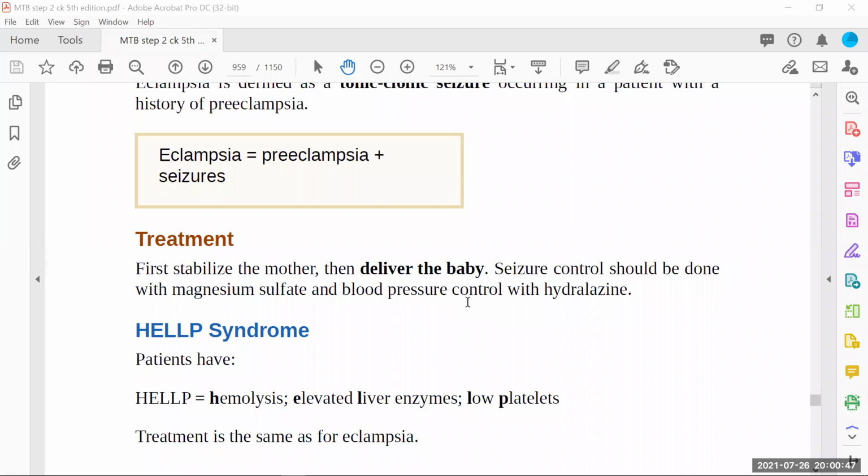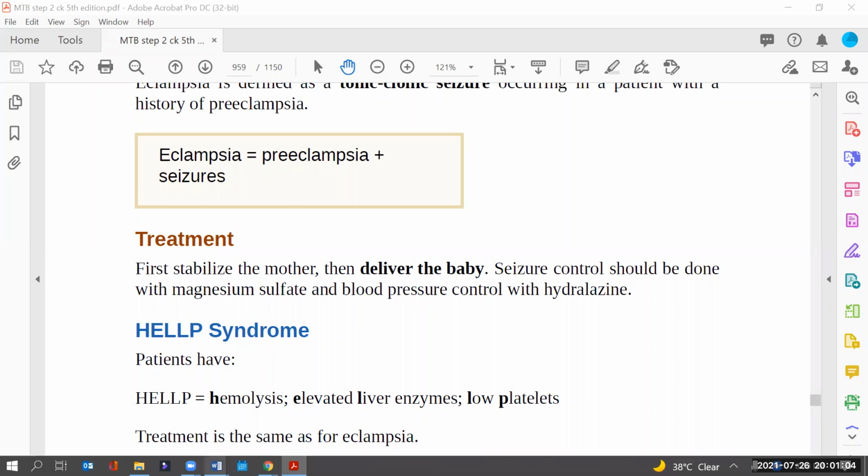But our main goal is to decrease the blood pressure from 110 to 90 at least. For that reason, we have two options. We can give labetalol continuous infusion. We can give hydralazine. Most of the time, hydralazine shots are good enough to control the BP.